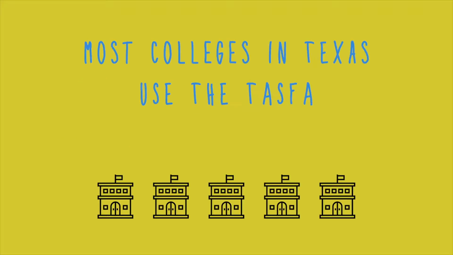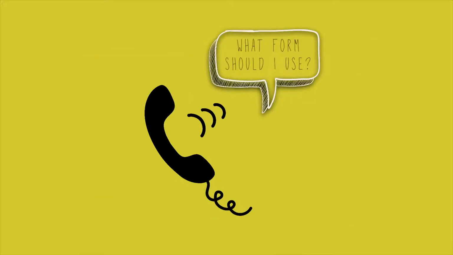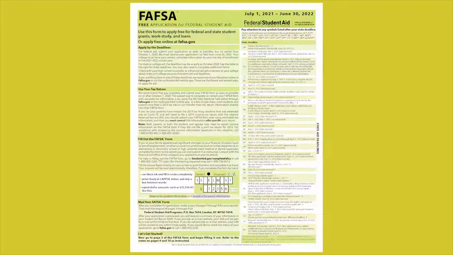Most colleges in Texas use the TASFA for awarding financial aid to non-federal aid eligible students. To see if the college you want to attend accepts the TASFA, ask someone in the financial aid office of that college what form to use. If not the TASFA, most likely they will have you complete a paper FAFSA.